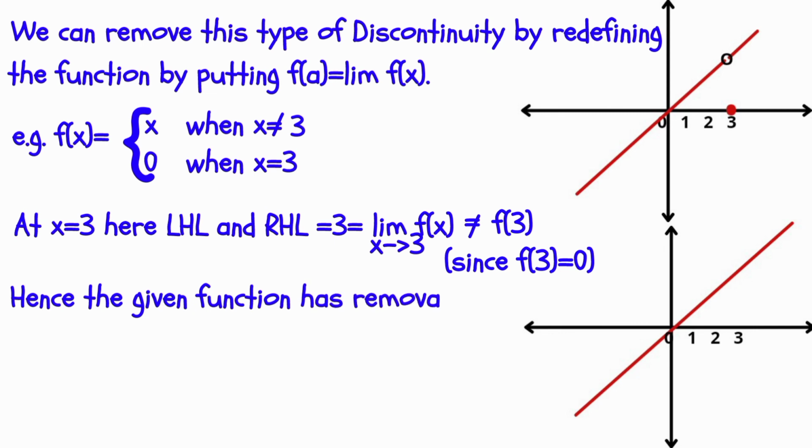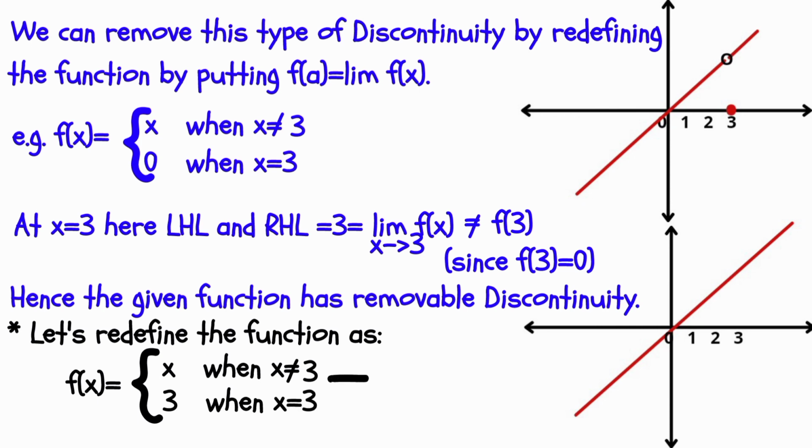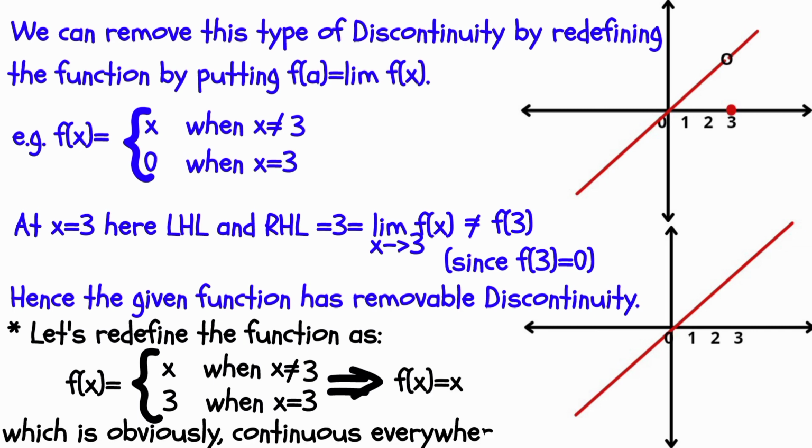Hence, the given function has removable discontinuity. Let us redefine the function as f(x) equal to x when x is not equal to 3 and 3 when x is equal to 3, which implies f(x) is equal to x, which is obviously continuous. You can see both the functions in the graph.